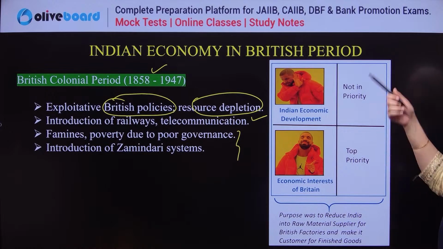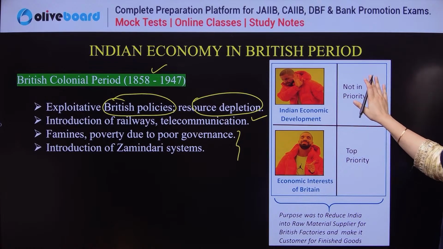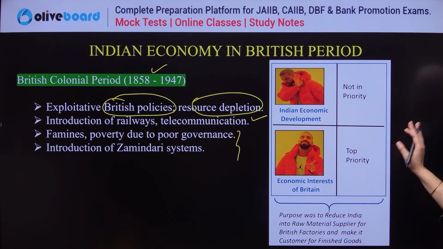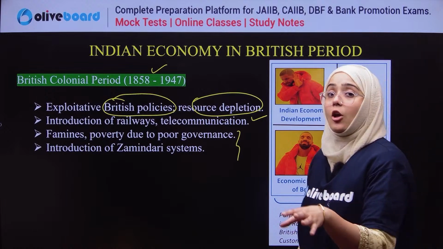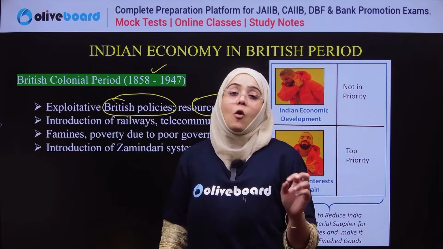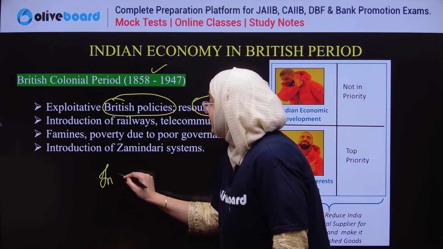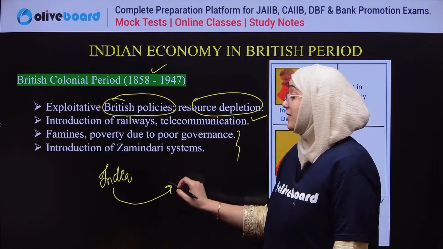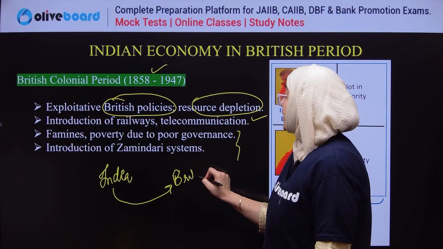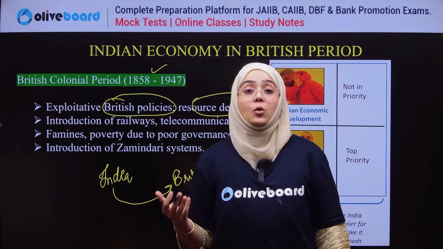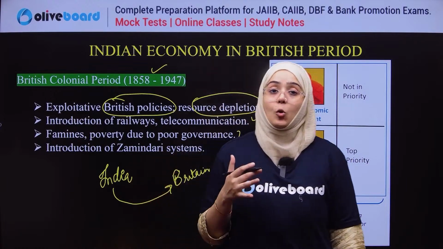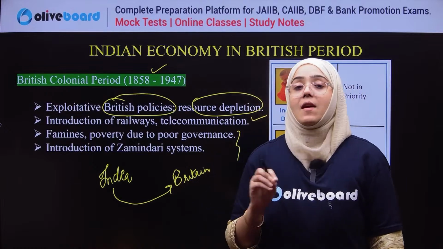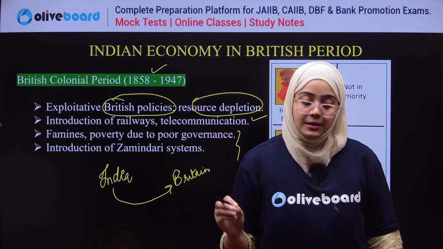If we talk about Indian economic development, it was not a priority for the Britishers. But when we talk about the economic interest of Britain, it was the top priority. The main purpose of the Britishers in India at that time was to make India simply a hub of raw material. All the cheap labor and raw materials were transferred to Britain, and Britain became the hub of finished products. All the economic interest rested with Britain, and due to this there was a very negative impact on the Indian economy.